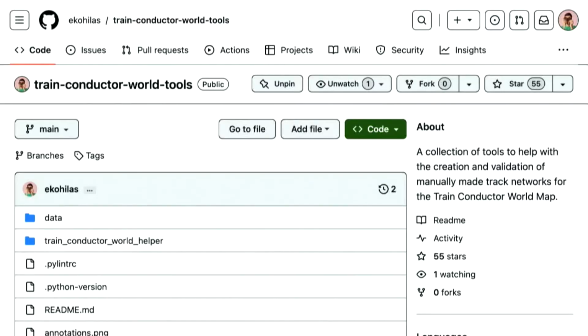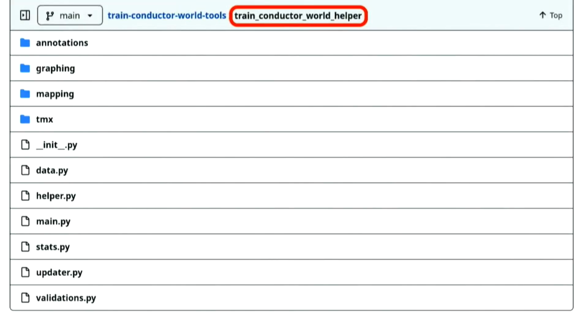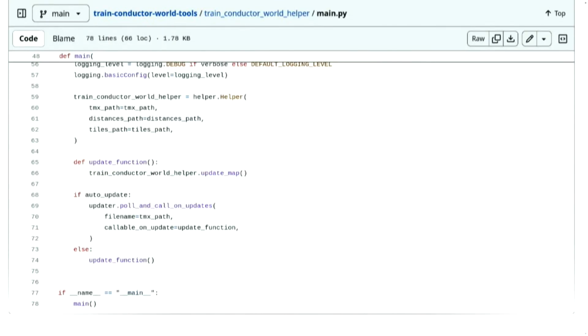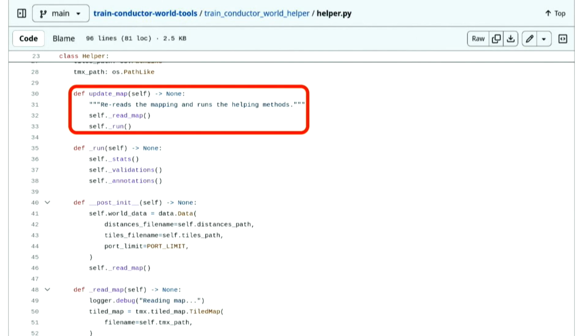Here's the main repo with only a few files. And if we scroll down, we'll find the README, which says that the entry point is the main file in the directory. So if we go to that directory, we can easily find the main file. And then if we go to the bottom of that file, we'll find the main method. And then we'll see that the function being run comes from this helper. So then, if we go to the helper that we easily found in a different file, we can easily follow what comes next after update map and then continue throughout the whole code.